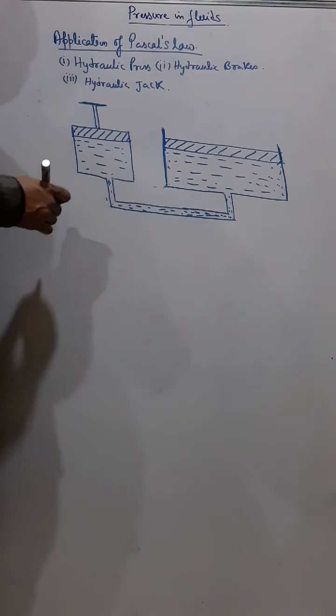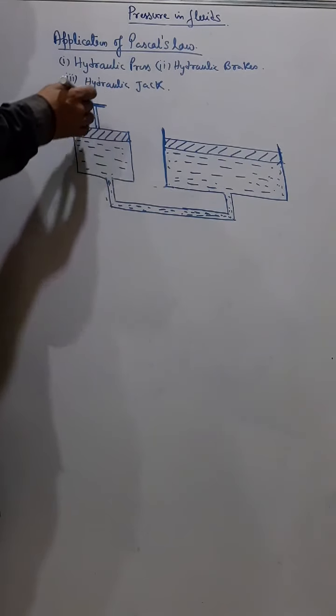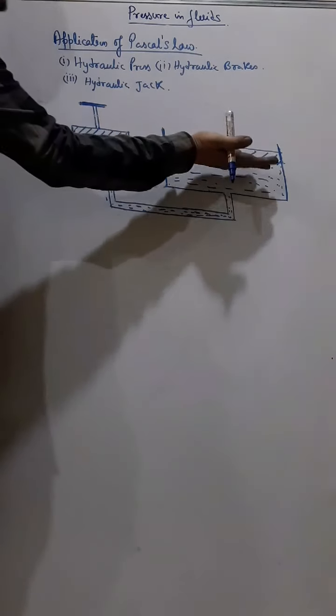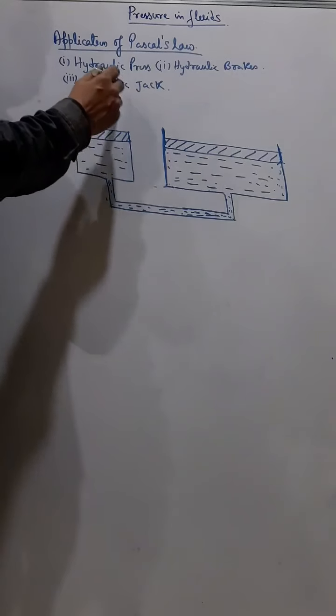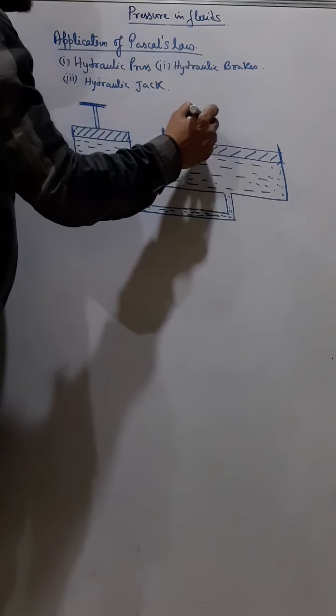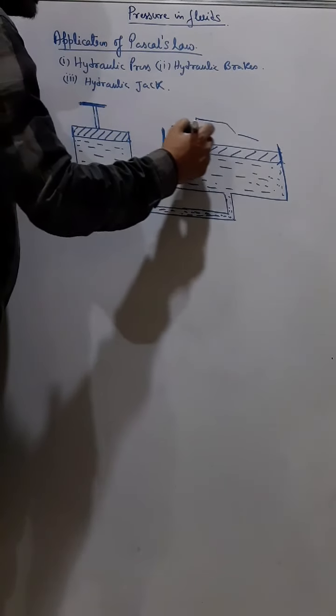Now all these machines are based on Pascal's law. And what is the advantage of using these machines? If we use these machines, we can apply a very small force at one part and get a greater force at the other part. Let me give one example, say a hydraulic jack. A hydraulic jack is used for lifting cars.